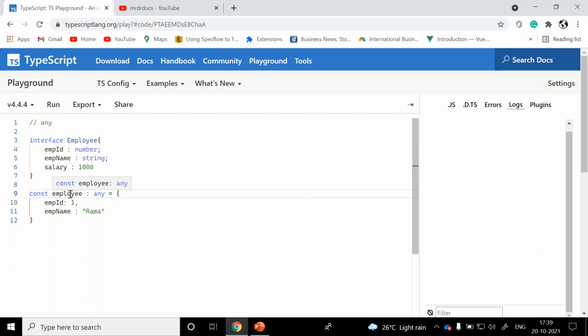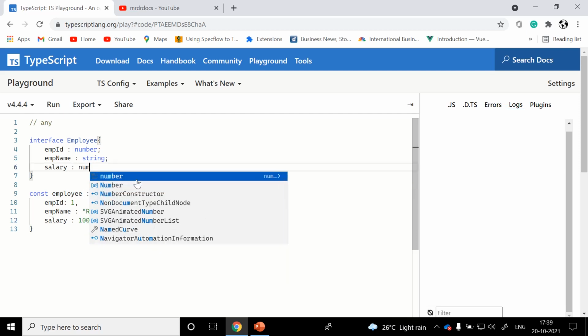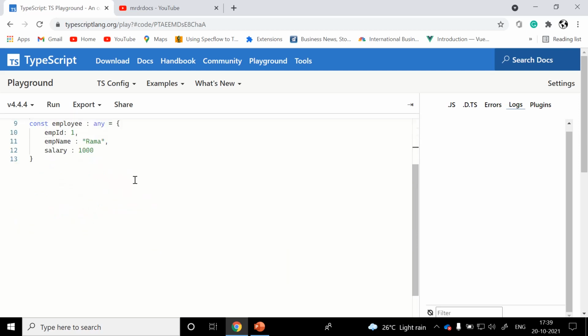If you see this, it won't check any type. Simply assign whatever properties you would like to, salary with 1000. Sorry, salary is a number.